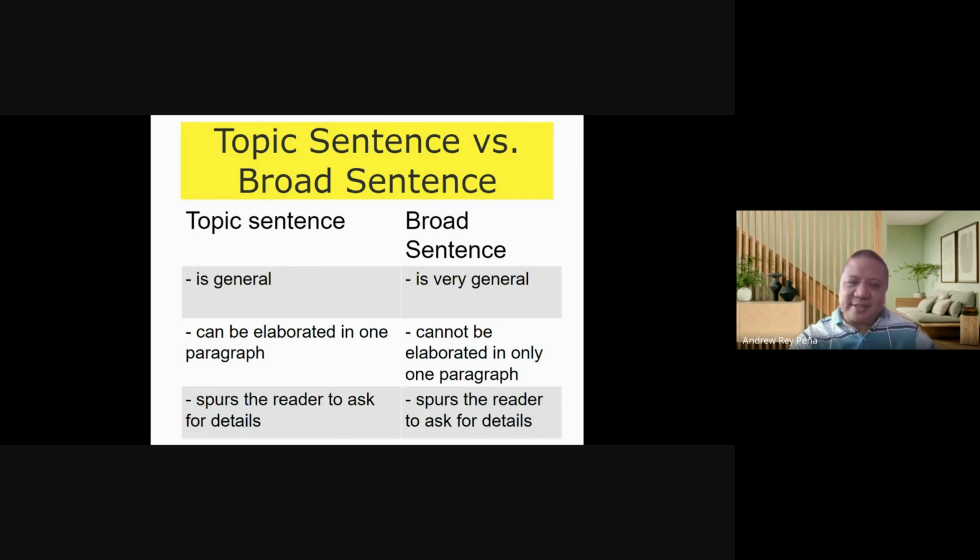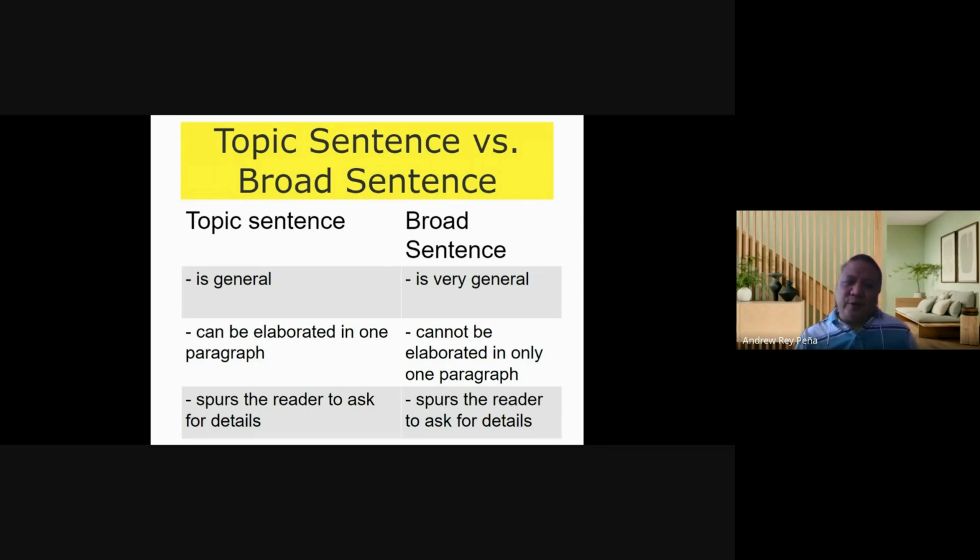So, class, a topic sentence is general, but a broad sentence is very general. It's too broad to be discussed in just one paragraph. If you give a broad sentence, you cannot fully discuss it in just one paragraph.